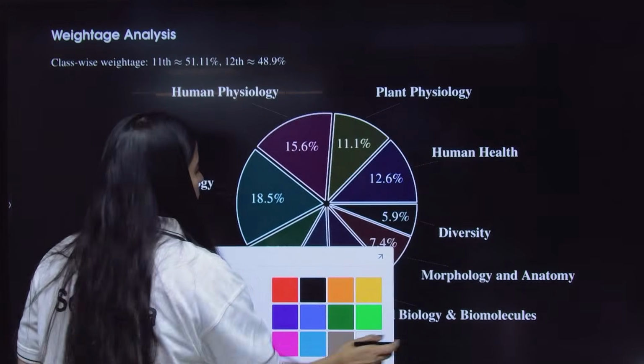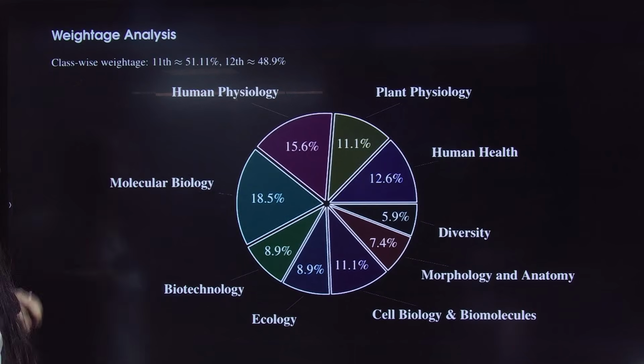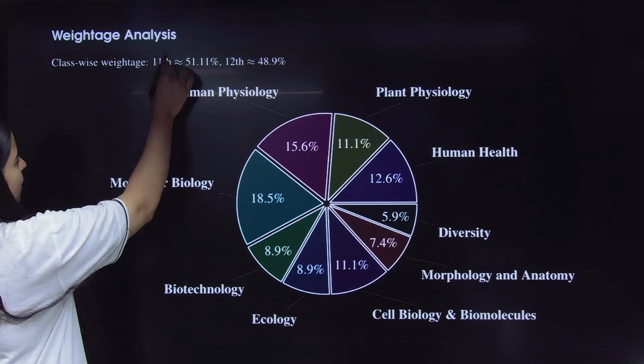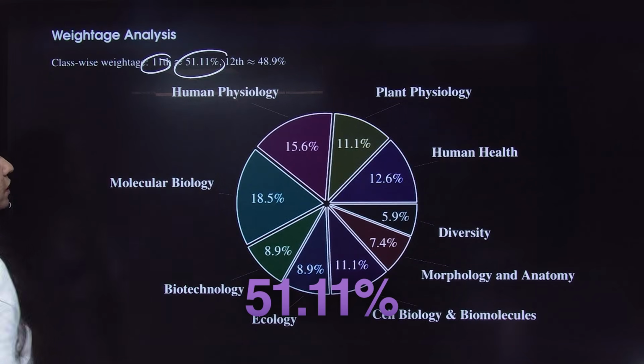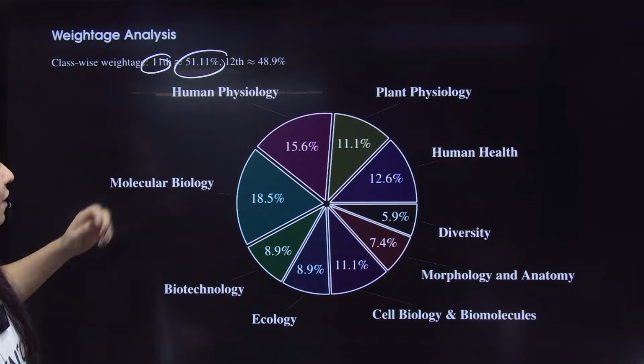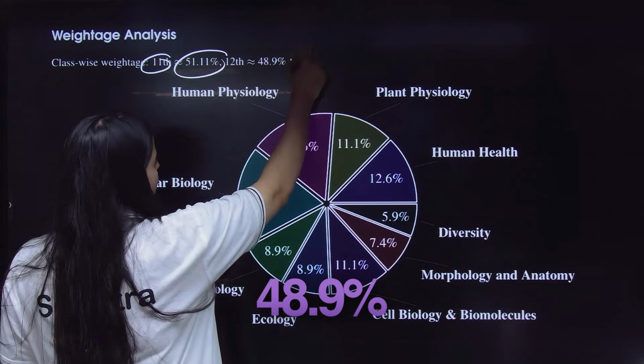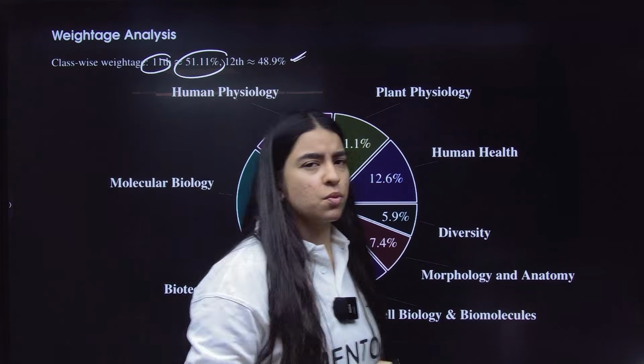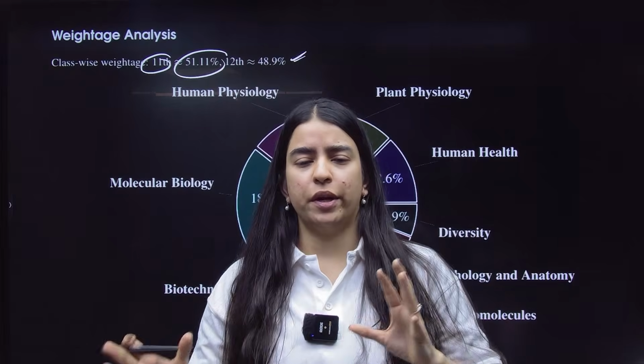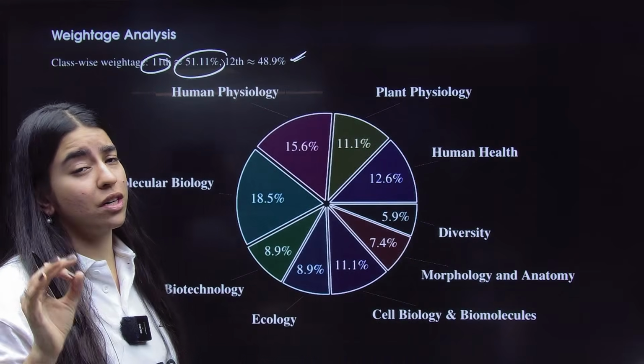So let's begin. If you look at this pie chart, firstly, remember class-wise weightage. In 11th, you had 51.11% weightage in your IAT exam. And for your class 12, you have 48.9%. So class 11th and class 12 both have somewhat equal weightage in your IAT exam. So you cannot skip either of them.